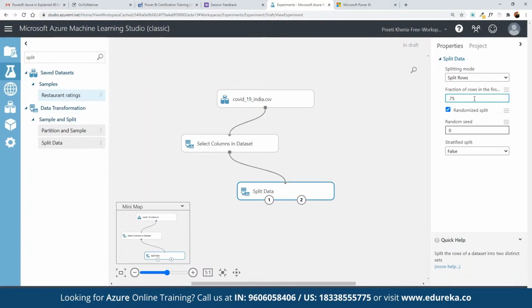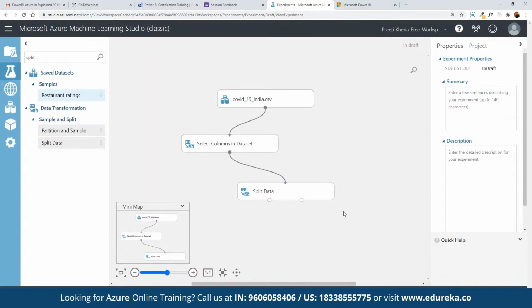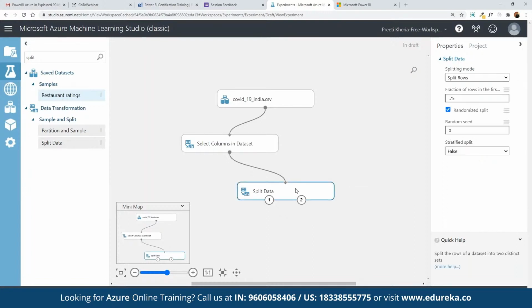If you want to make a selection in terms of 50% or 75%, generally we keep it to 75%. So we have a good amount of data that you can use for the training purpose. And then if you want to randomize splits, then here we can simply click on randomize splits, or we can keep it to just one. So now we have defined how data is going to be split in 75 and 25%, and here we have defined 75% for the first component.